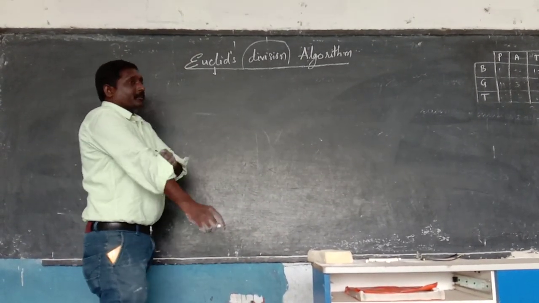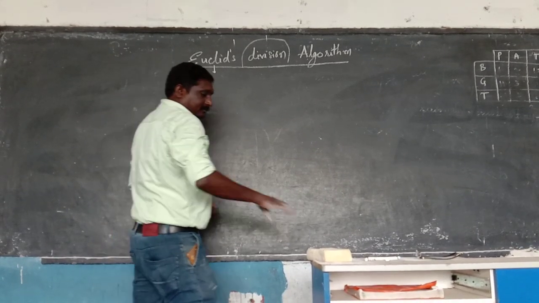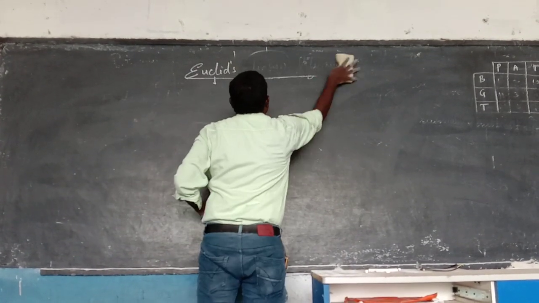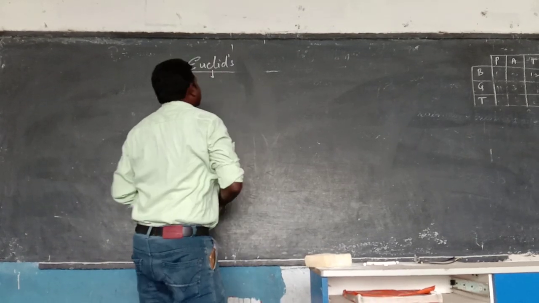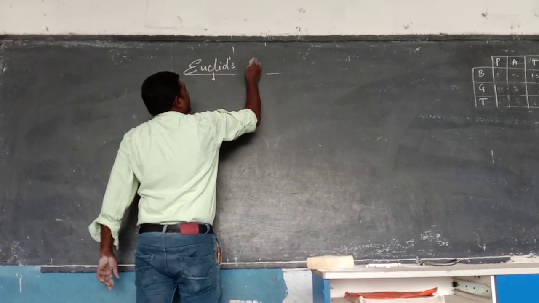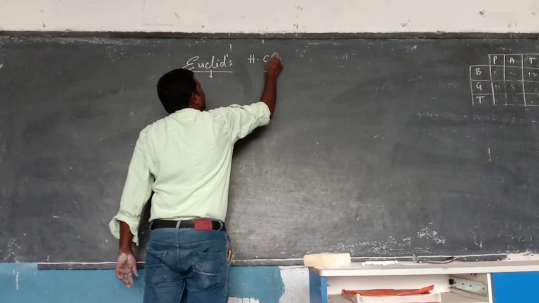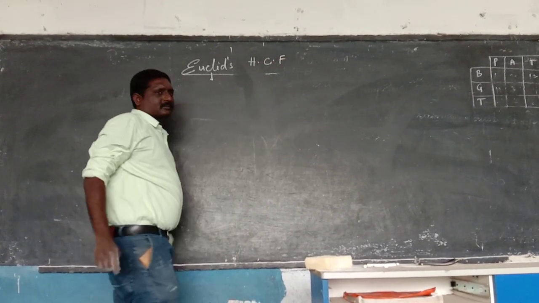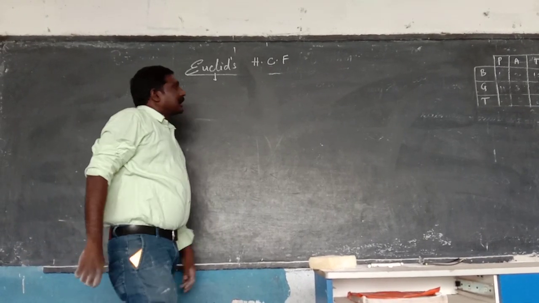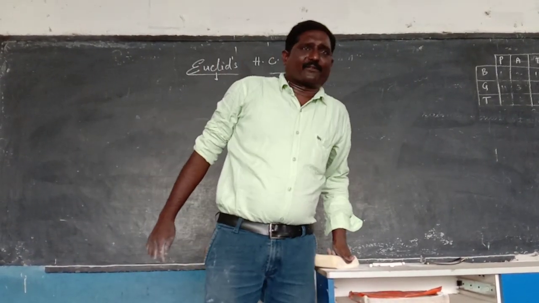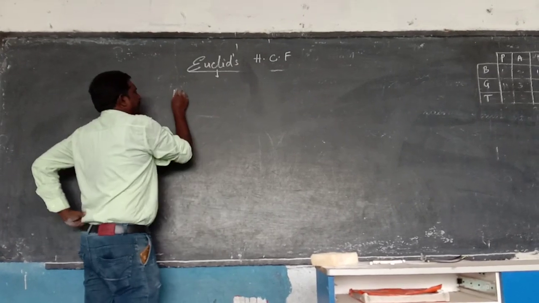Anyhow, students, before I start the algorithm, just see here, Euclid's HCF. What is HCF?